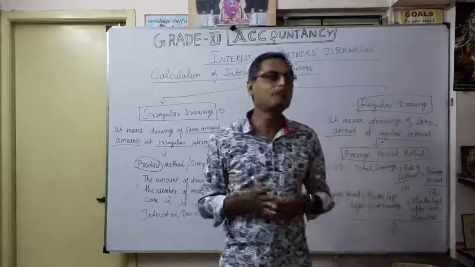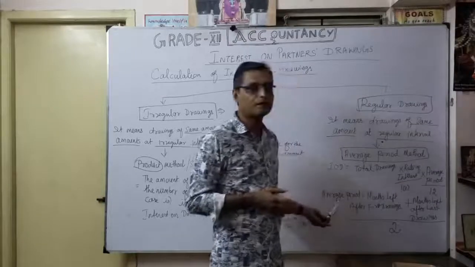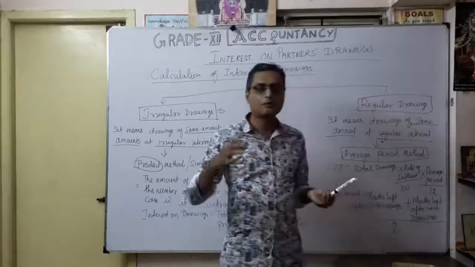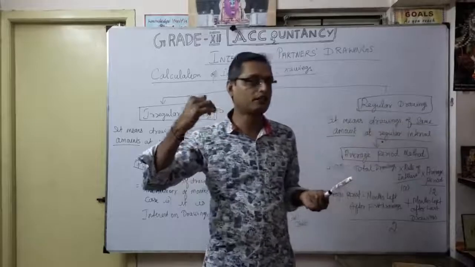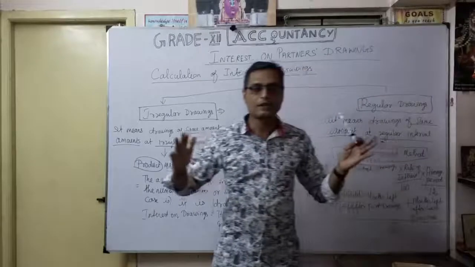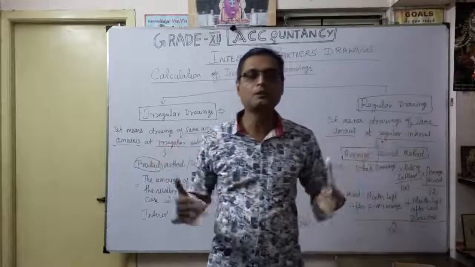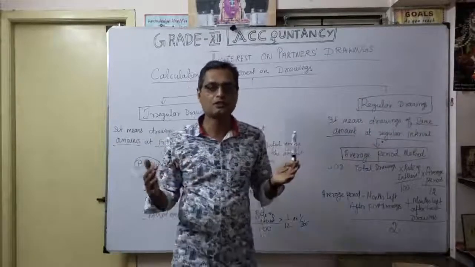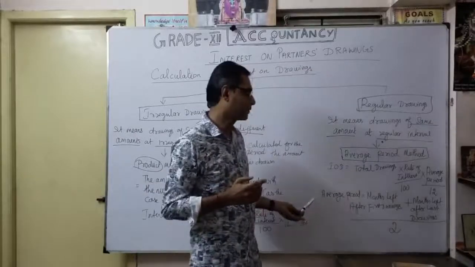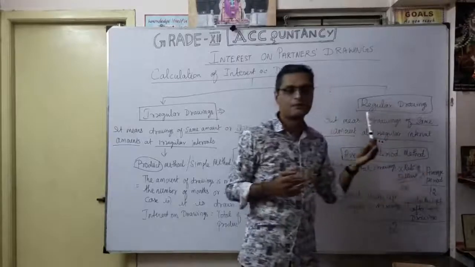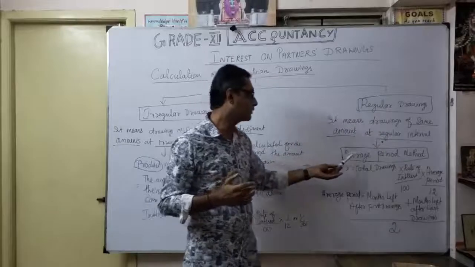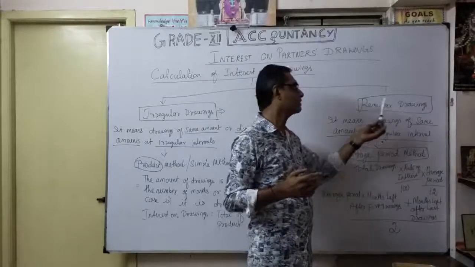So what is the meaning of average period here? The months left after first drawings, and then the months left after last drawings. We add these two, the months left for the first drawing and for the last drawing, and divide by 2. We will get the average period. That is what we substitute here. Once you substitute, this amount can be classified under the average period method for regular drawings.